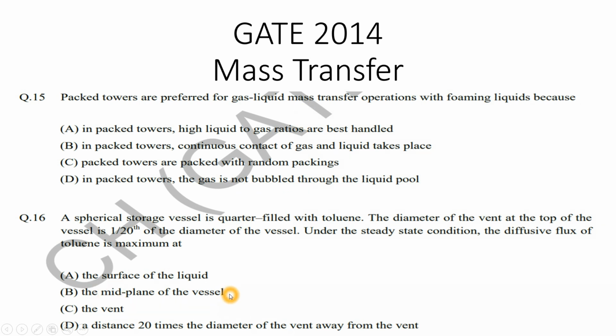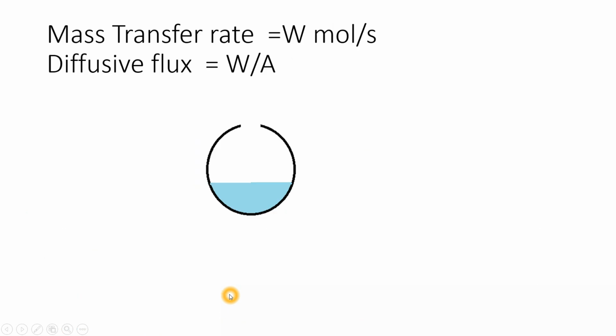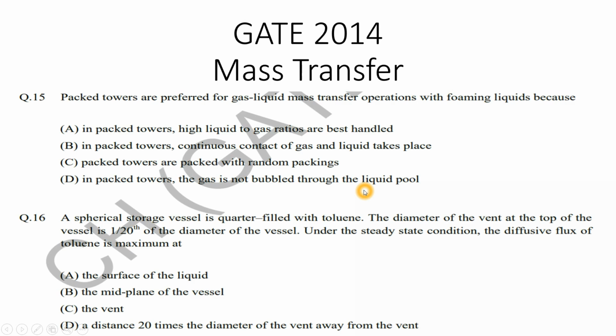If in future they ask the minimum diffusive flux, you will find it at the mid of this vessel, since the area is maximum, since diameter is maximum, right? So further, the vent, yes, option C is correct.